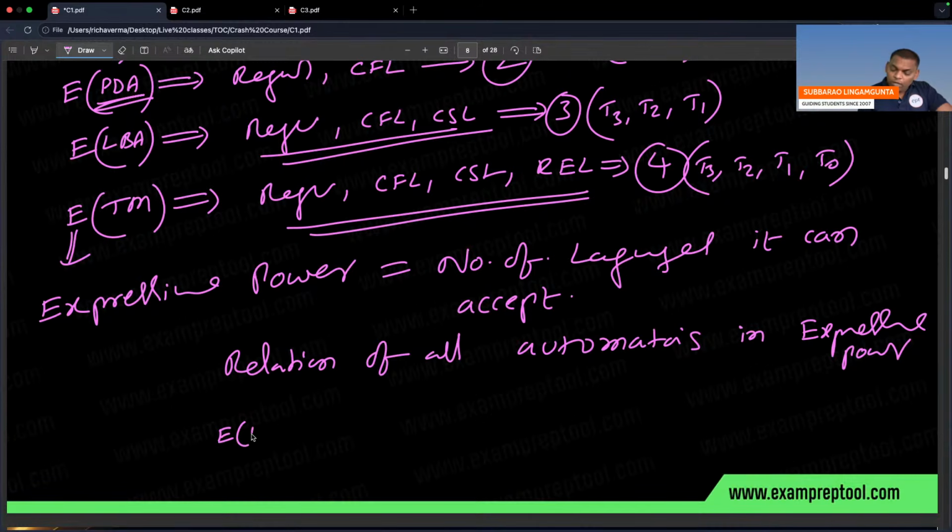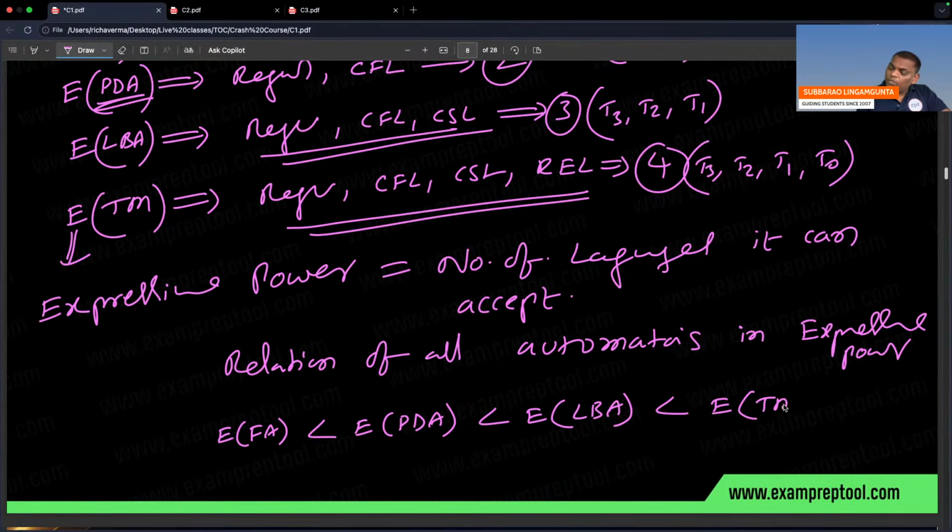Expressive power of finite automata, which is 1, is less than expressive power of PDA, which is 2, less than expressive power of LBA, which is less than expressive power of Turing machine. So 1 is less than 2, less than 3, less than 4.